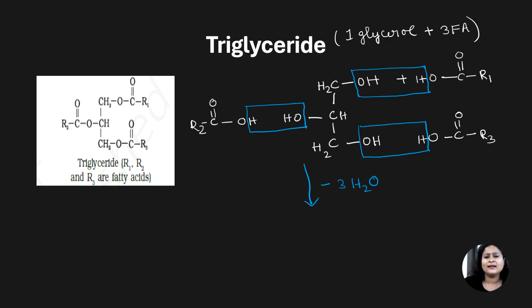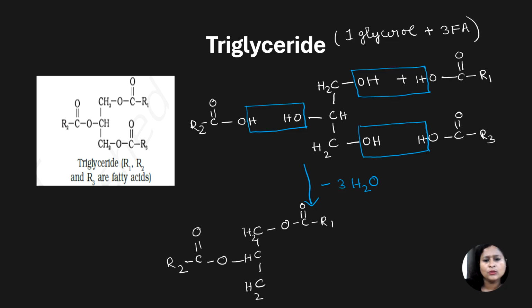So what do we get? We get the structure C, C, C, H2, H, H2. Okay. Now then write O, C double bond O, R1, O, C double bond O, R2, O, C double bond O, R3.